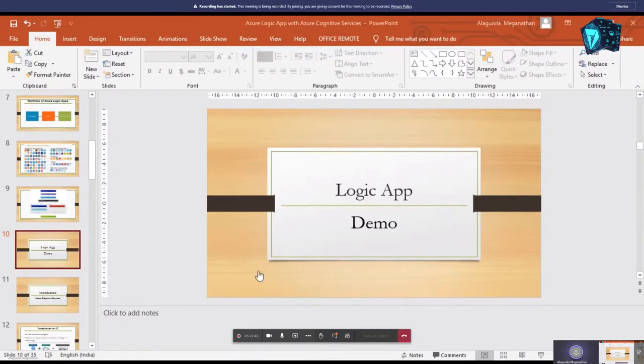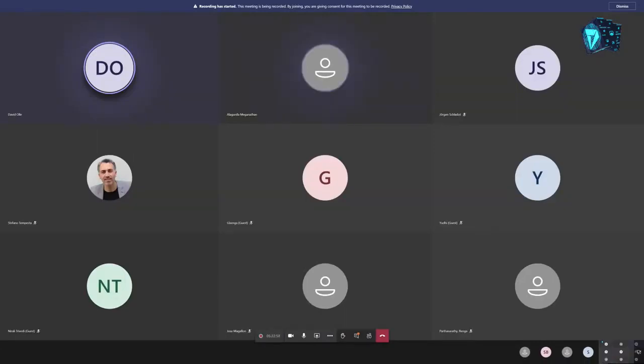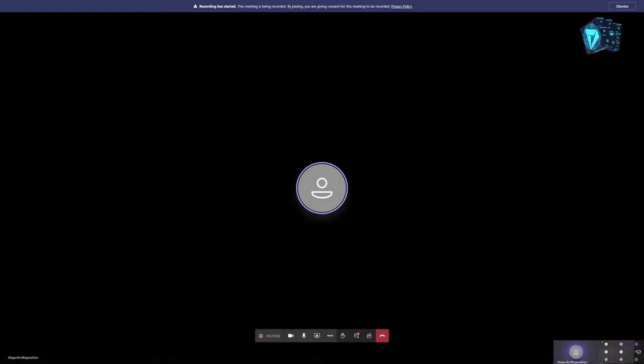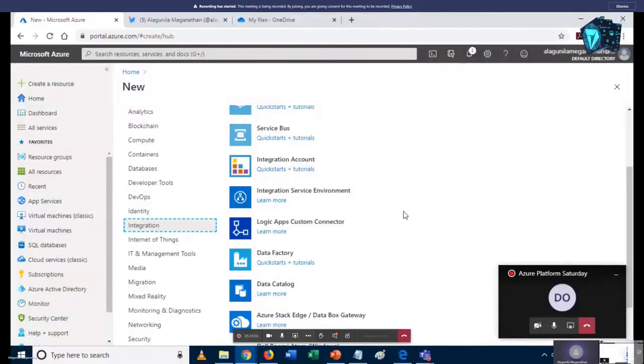We can't see your screen. Oh, sorry, one second. We only see the presentation screen, not the Azure portal. Yes, I will share my desktop. Now, can you see my screen? Yeah, we see it now. Thank you.